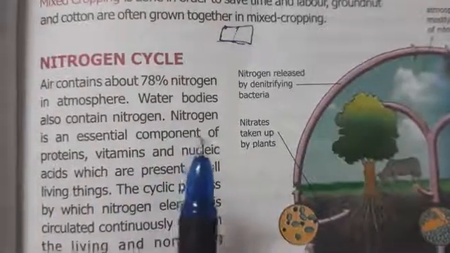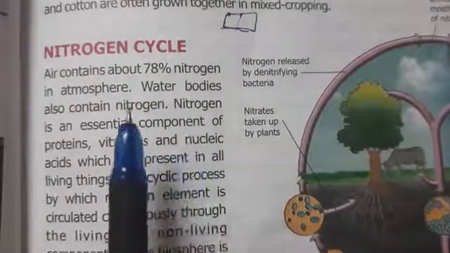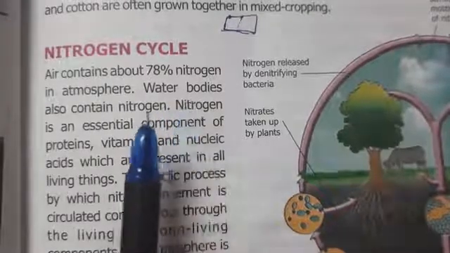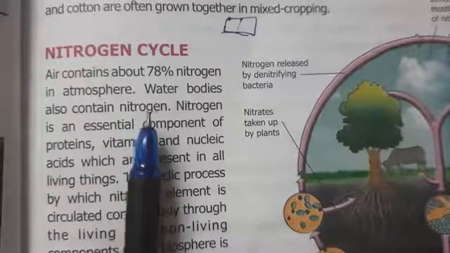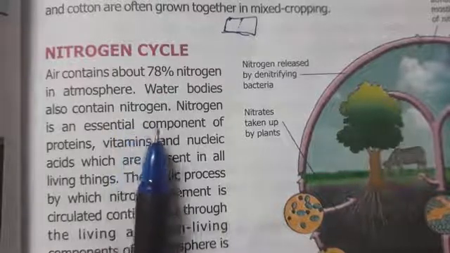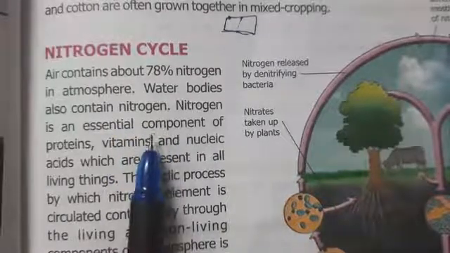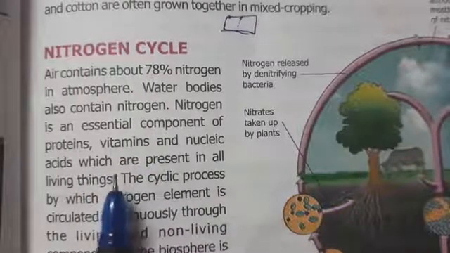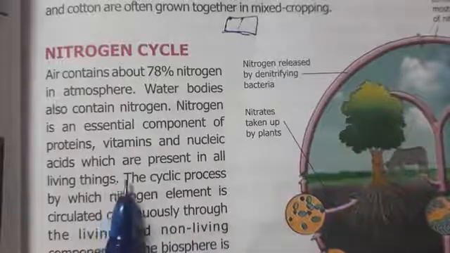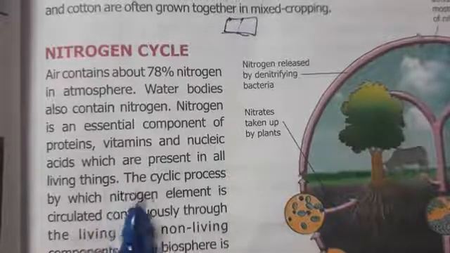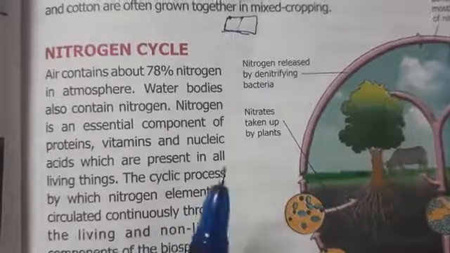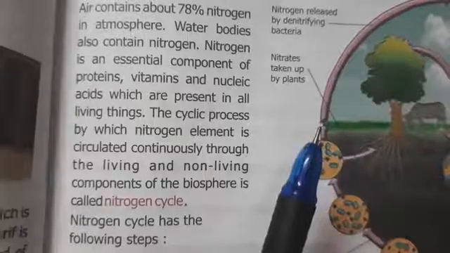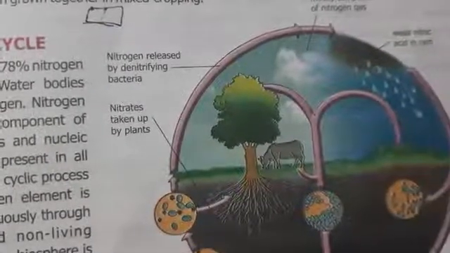See, children, you all have studied that the atmosphere contains almost 78% nitrogen. Even the water bodies also contain nitrogen. So nitrogen is a very essential part of proteins, vitamins, and all the nucleic acids which are present in every living organism. Nitrogen is very important. So what happens is in our atmosphere there is a circulation of nitrogen between living things